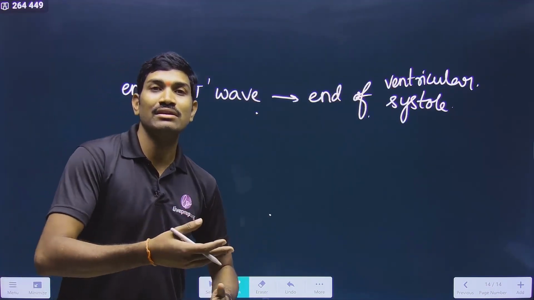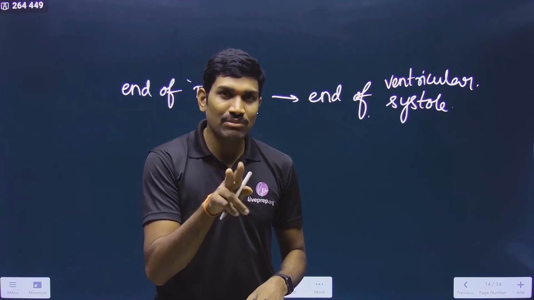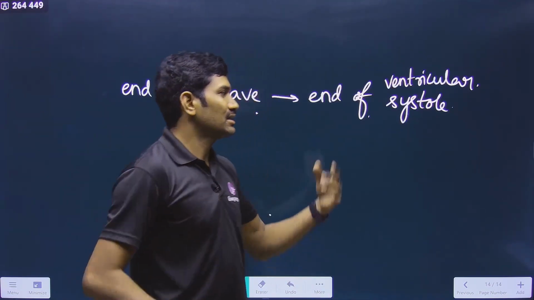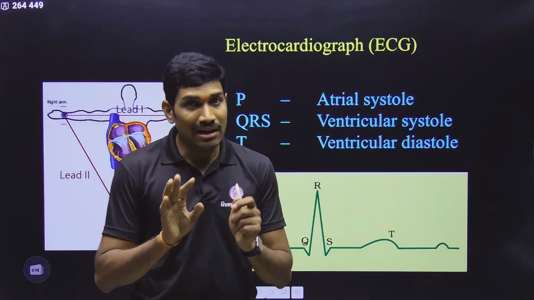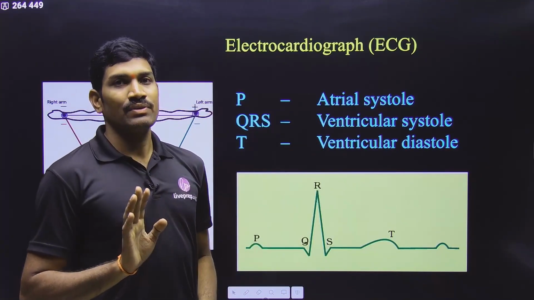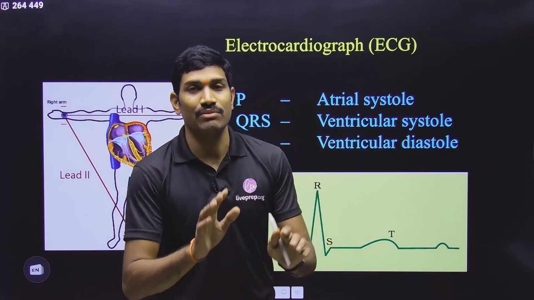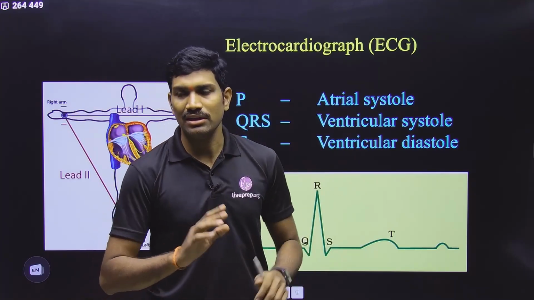In this way they have related the electrical potential with the actual process. Since there is a small time delay in between, using that logic they have given this sentence. In this way they have simply analyzed this information, and for the normal ECG, this information is enough. Some extra points I will cover separately under the extra information lectures, so please go through them if you want some extra information. Clear? Now let us see.